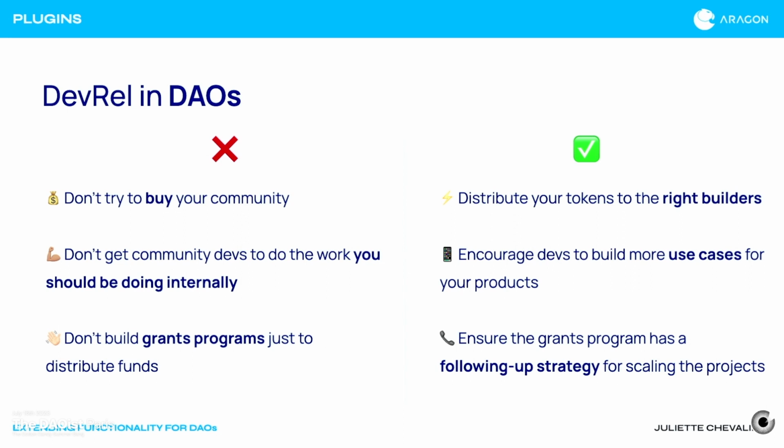So some do's and don'ts that I've seen across the board. I think, especially if you're an organization with funds, people will tend to just try to buy out the community. You want to pull funds into the ecosystem and think that that'll magically work itself out. That's not true. Yes, they'll take your money, but they'll probably leave and go somewhere else as soon as that money runs out. Even though that's true, we do also want to distribute our native tokens to the right builders and communities. And this is specifically important for DAOs. So how do we do that?